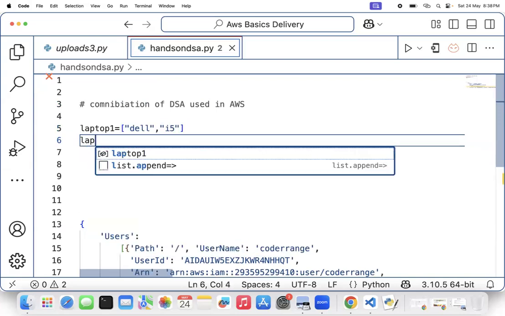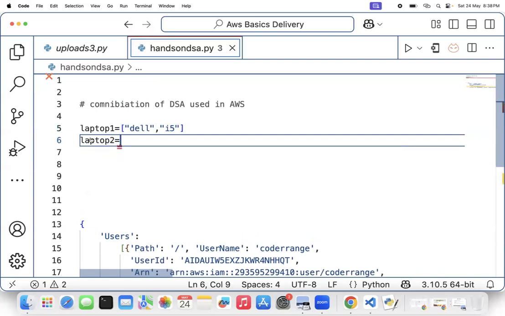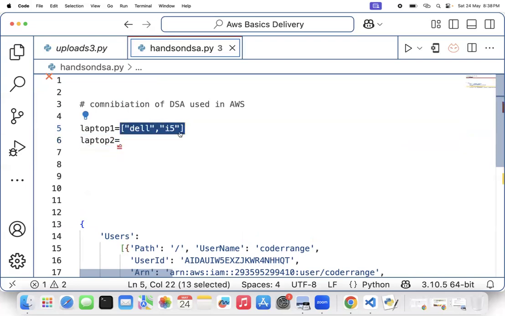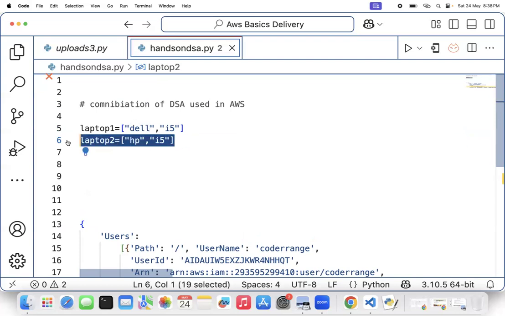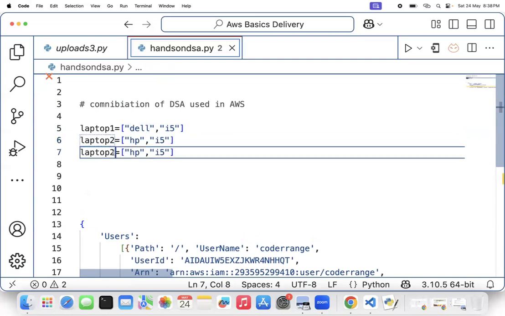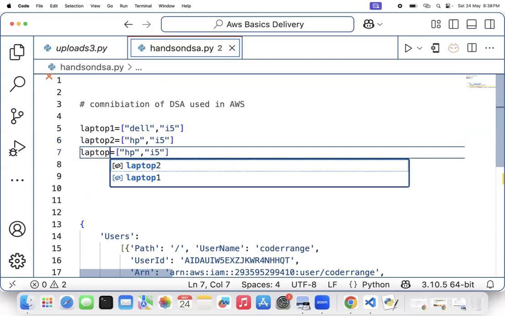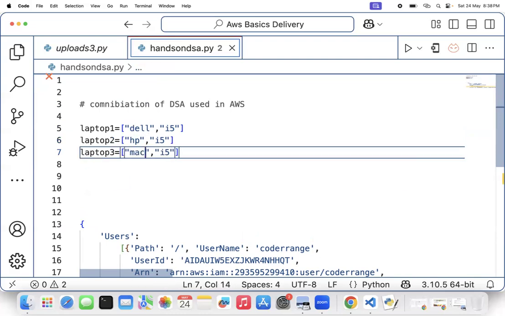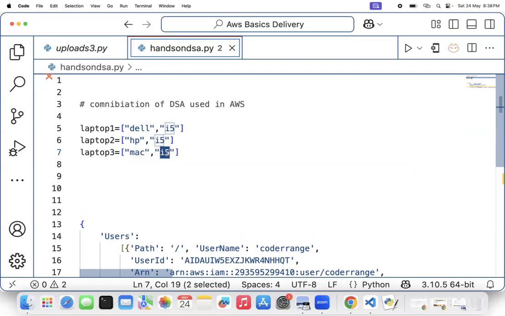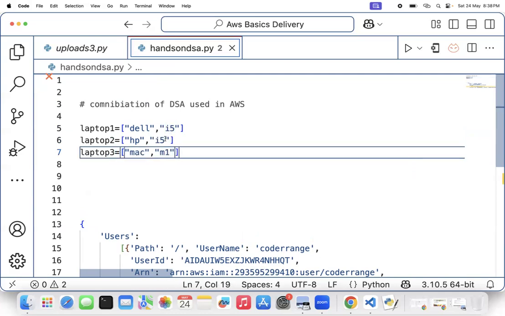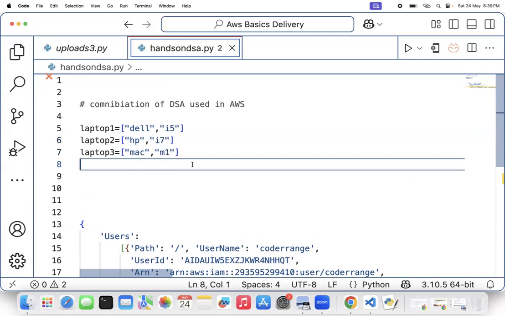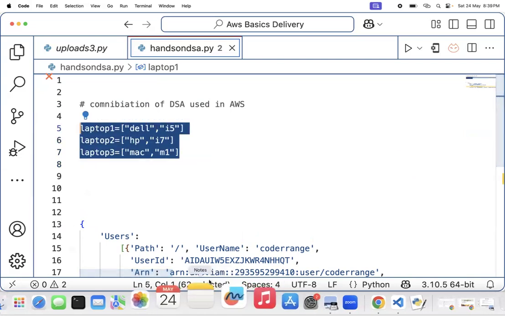You have one more laptop, laptop two, that is not Dell, let's say it is an HP. And let's say you have one more laptop that is a Mac with an M1 processor, and this one is an i7. Now tell me one thing, how many laptop objects do you have in total, guys?